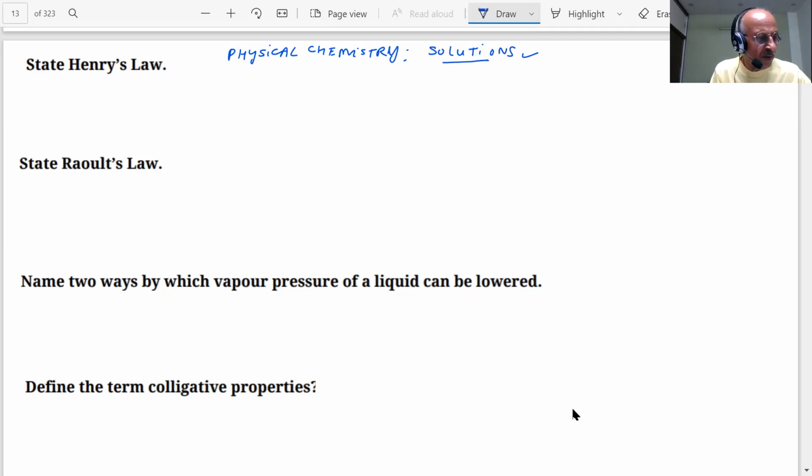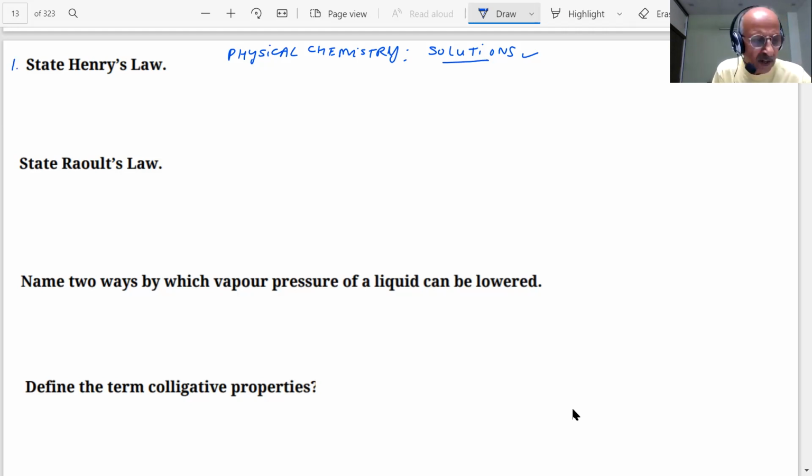With that knowledge, students, we have questions before us. The questions should be answered in very, very clear terms in the exam. Sometimes simple statements or definitions are also given to the students to write. So we should be able to write correct and specific answers. You don't have to write too much. You are aware of that. So the first question is: state and explain Henry's law.